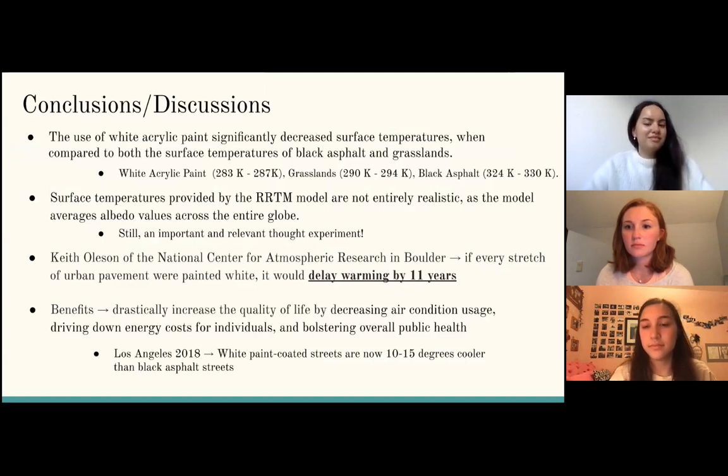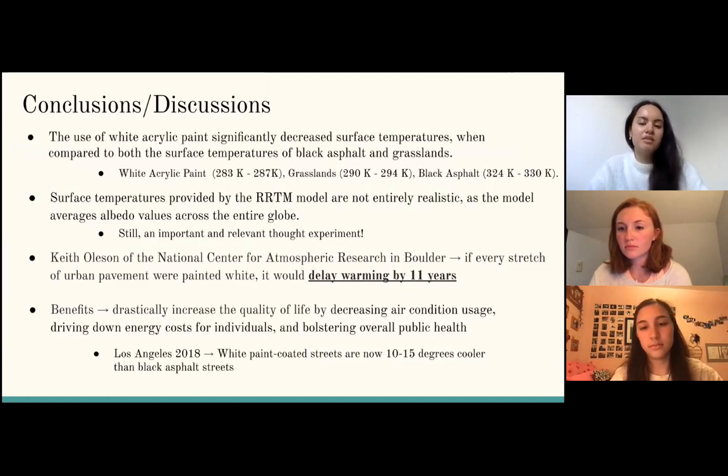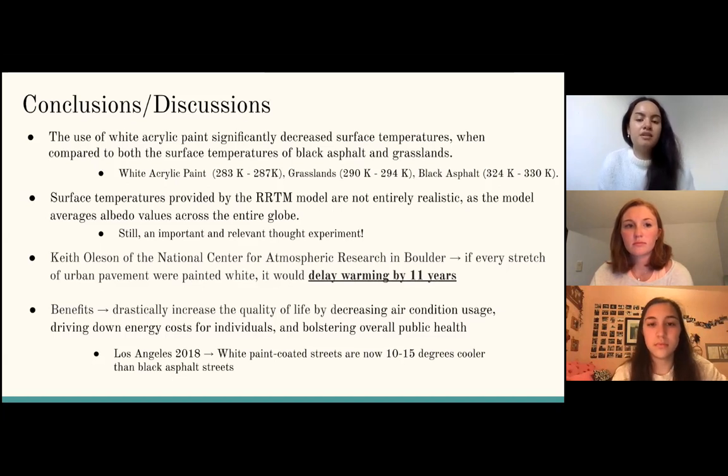Right, so in conclusion, we found that the use of white acrylic paint significantly decreased overall surface temperature when compared to traditional black asphalt and grassland surfaces, and has a very promising potential of mitigating the urban heat island effects in real life. As Gabby stated earlier, white acrylic paint surfaces yielded the lowest temperatures, ranging from about 283 to 287 degrees Kelvin, which is about 50 to 57 degrees Fahrenheit. The grassland scenario came second, and then black asphalt albedo yielded temperatures from about 324 to 330 degrees Kelvin, which is about 123 to 134 degrees Fahrenheit.